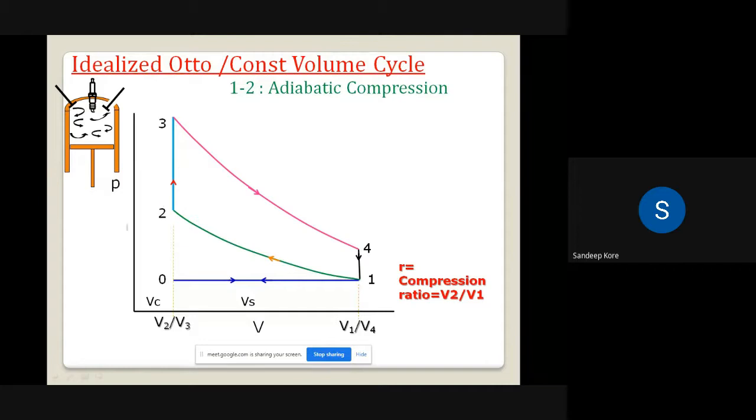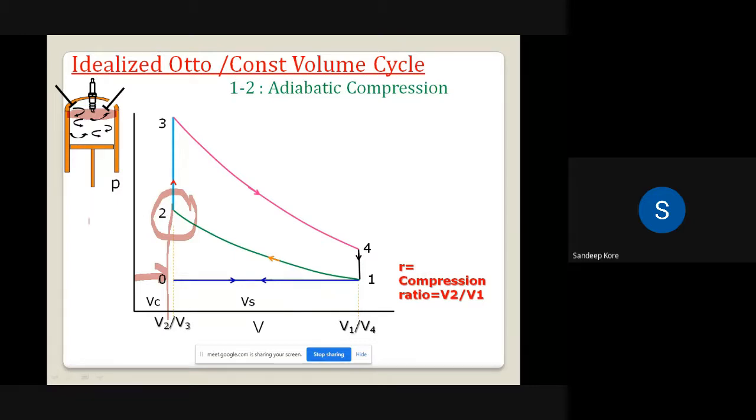Now we are at point 2. All of you listen. At point 2 the volume is called the clearance volume, right? The piston is at this position. So whatever air you have will be compressed in your cylinder head. So your air is now accumulated inside the clearance volume. So VC is the clearance volume. Now we are going for process 2 to 3.